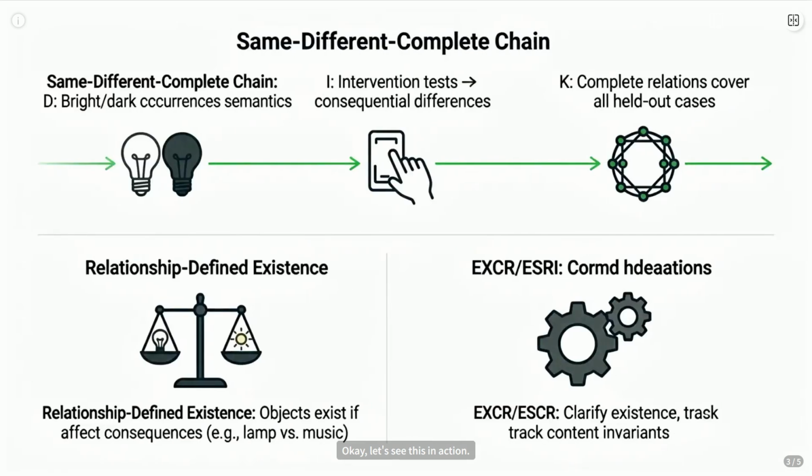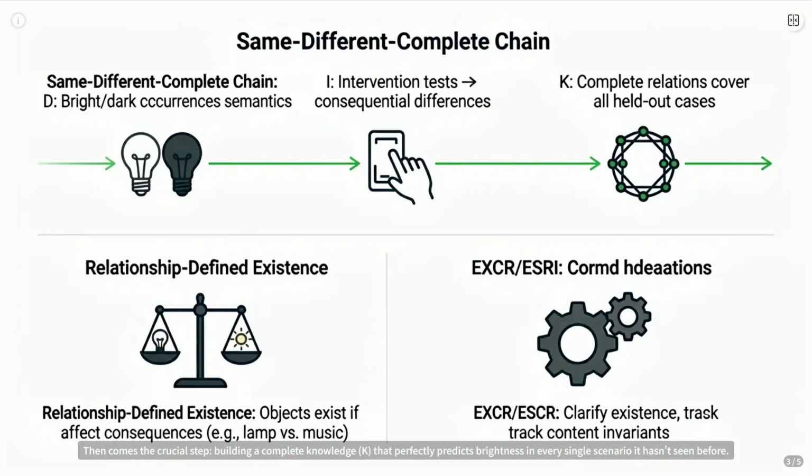Okay, let's see this in action. Imagine trying to figure out why a room gets bright. The system starts by grouping all the dark moments together, D, and all the bright ones, D again. Then it gets clever. It tests interventions. What happens if I change the curtain, the switch, the daylight? Only the changes that actually affect the brightness count as different semantics, I. It systematically eliminates irrelevant factors like the book on the table or the phone ringing.